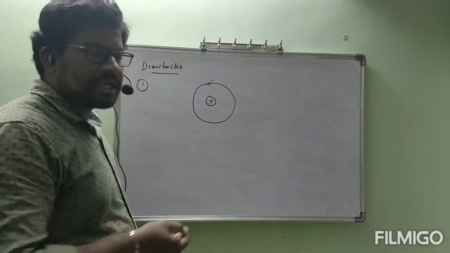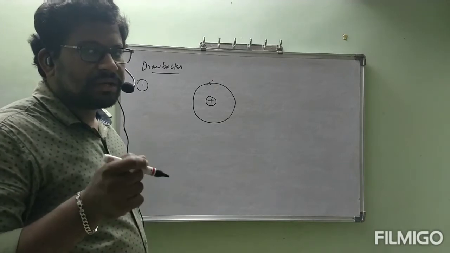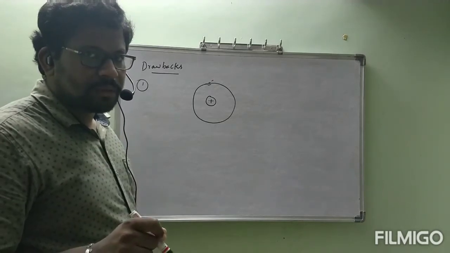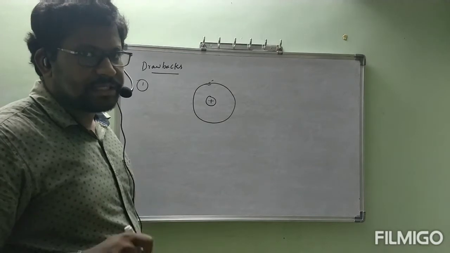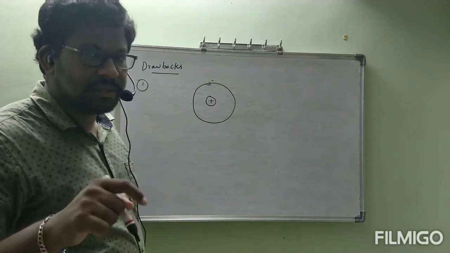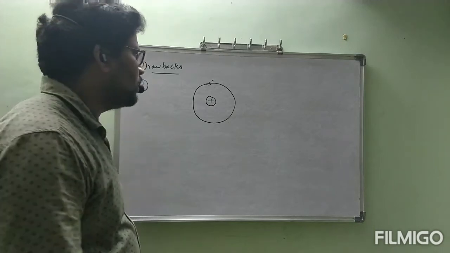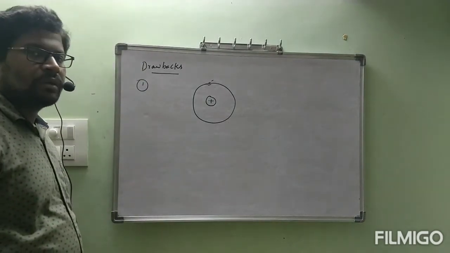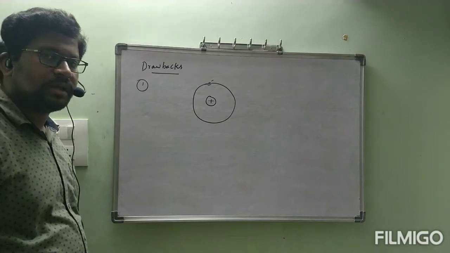Since it has some mass, definitely that electron should lose energy. Without losing energy, how is that electron present in that orbit? That is the question.